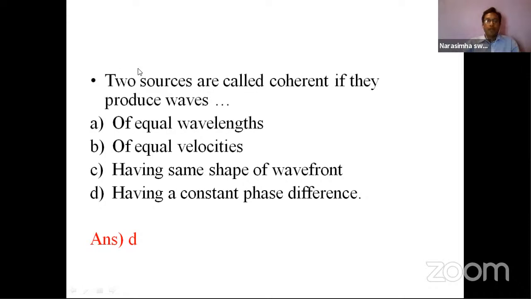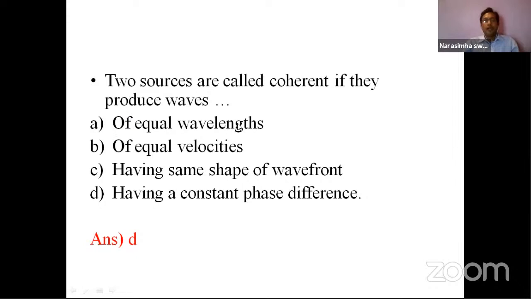For example, the problem they are giving: two sources are there. It's best explained in the interference concept, in Young's double slit experiment. Two sources are there, and from the two sources, two rays produce waves. Now, what is the condition to be coherent? They're asking what is the condition for both the sources to give coherent waves.